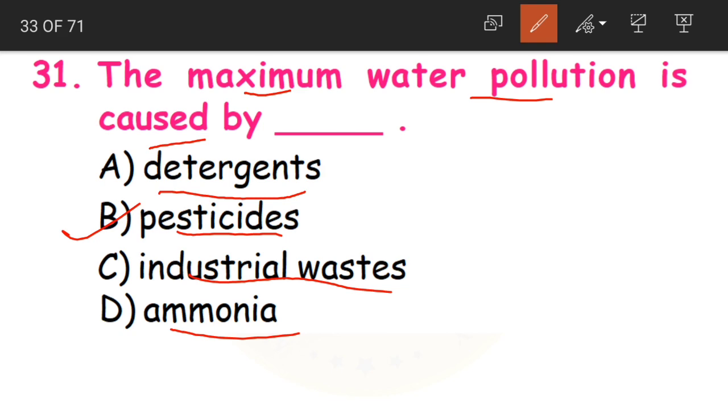When the rain occurs, the chemical is going to mix with the water from the soil. That is why the underground water source is going to get polluted. So we should not use pesticides. Okay, children, so the maximum water pollution is caused by pesticides.